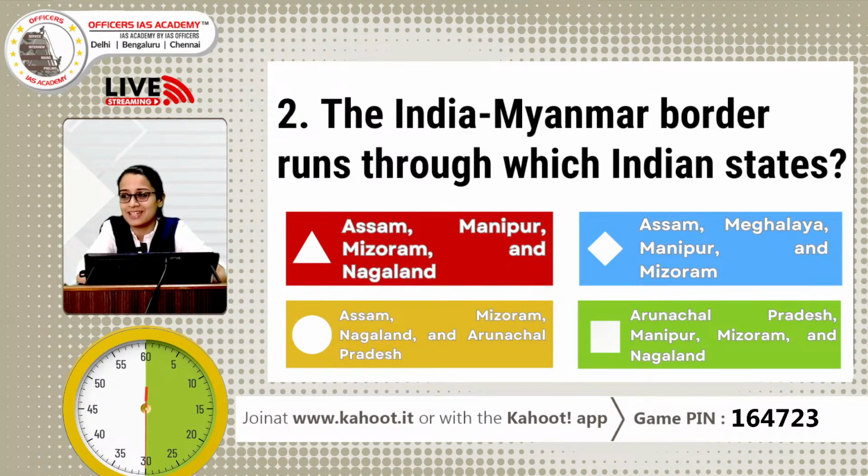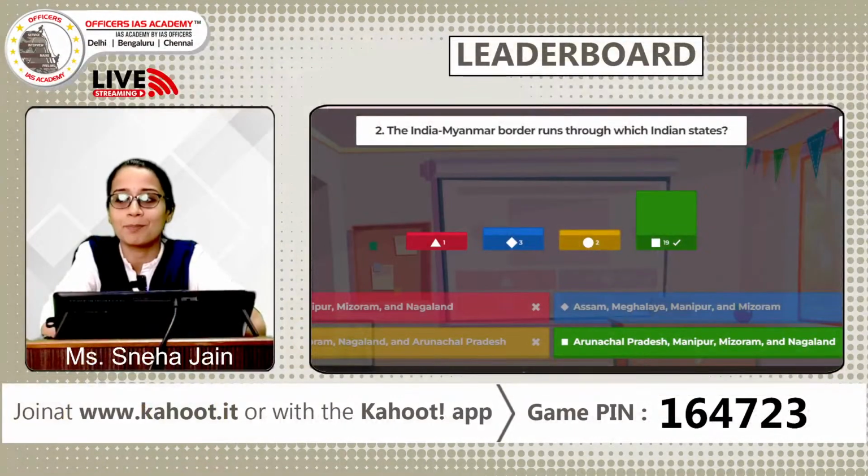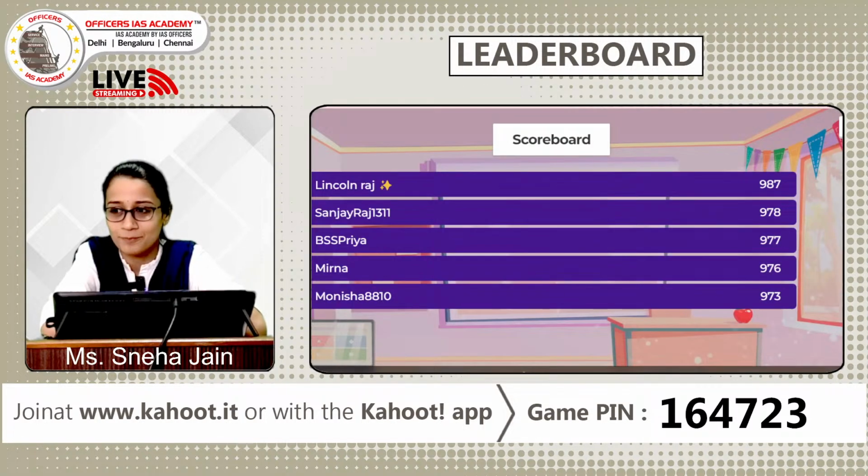Many of you are taking time, so it looks like many of you are struggling with geography, but it is wonderful to see that most of you have got the answer right. So the answer is D, Arunachal Pradesh, Manipur, Mizoram and Nagaland. However, let us see who was quick to mark their answer. So here we present to you the scoreboard.